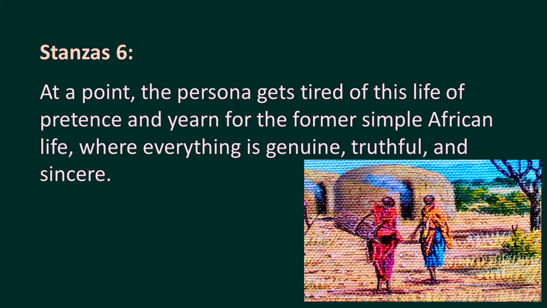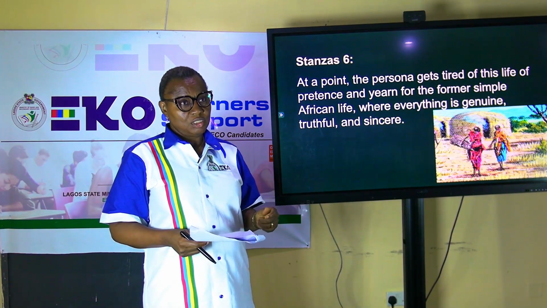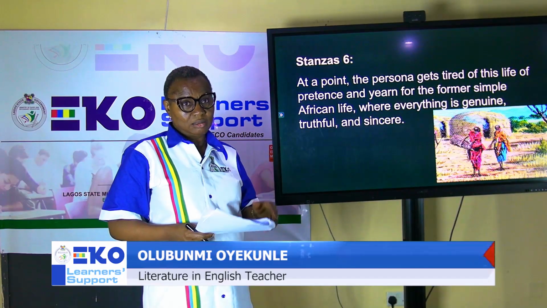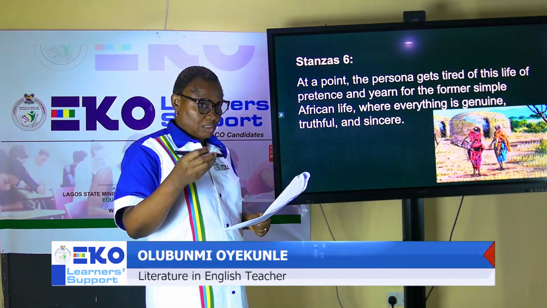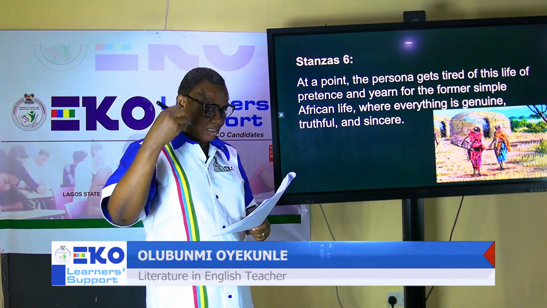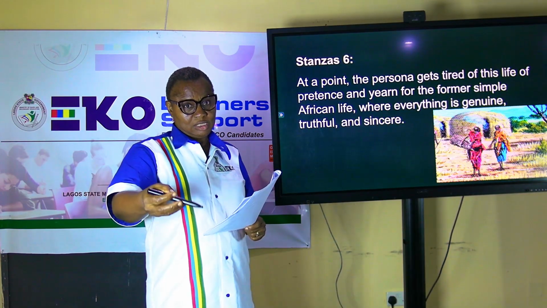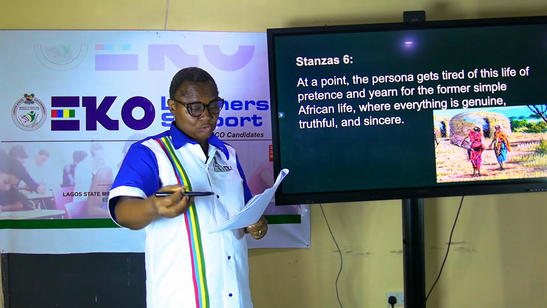I know he remembers the simple, sincere way of the olden time when he was very small. And so he actually wishes to go back to such kind of life. And so he has an example in that child that he's talking to.